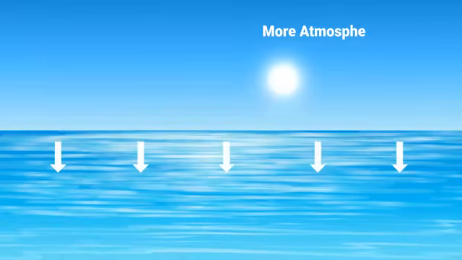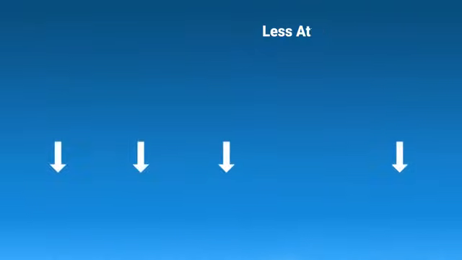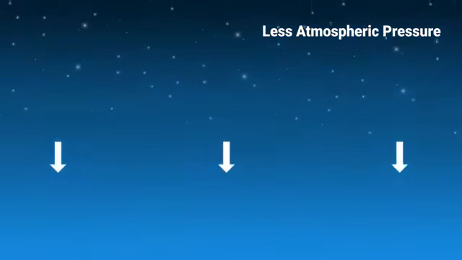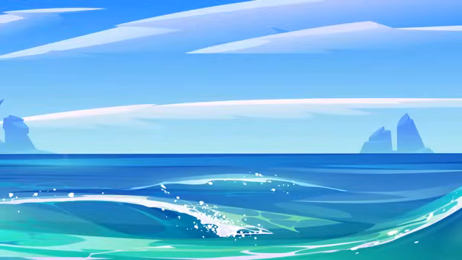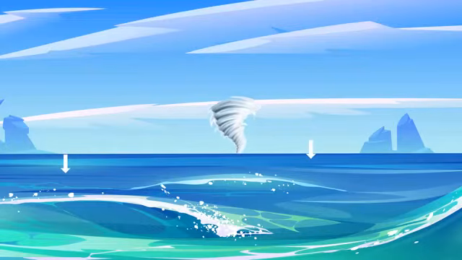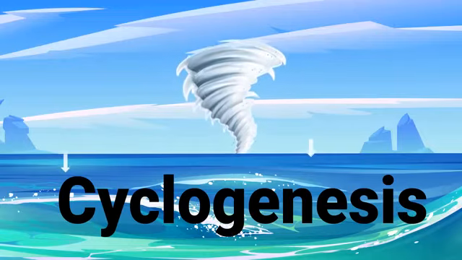Atmospheric pressure is more on the Earth's surface, and as we move upwards, there is less air and hence the atmospheric pressure decreases. When there is low atmospheric pressure over a large water body on Earth's surface, it turns into a cyclone. This process of thin air circulating, strengthening, and developing into a cyclonic formation is called cyclogenesis.